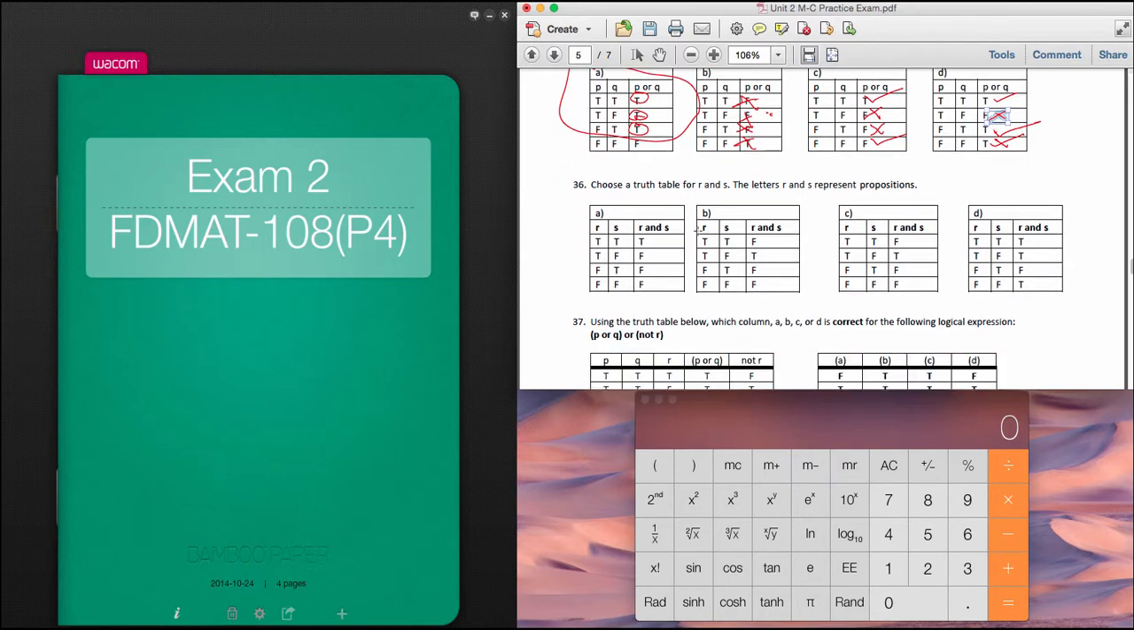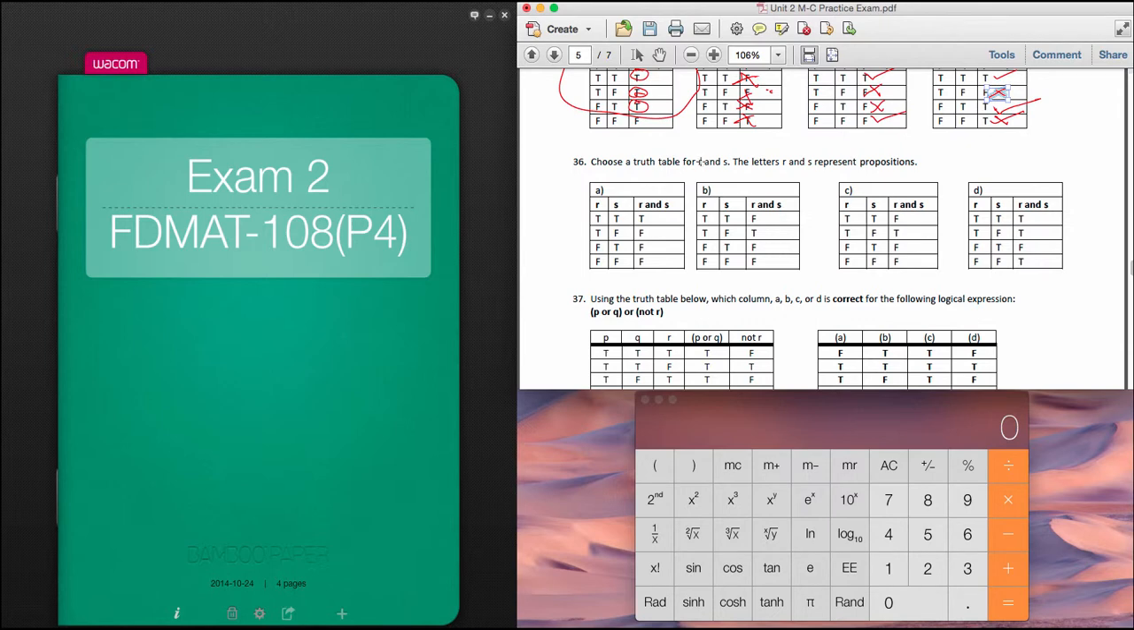All right, 36, choose a truth table for R and S. Now notice what we're looking for is and. Now remember, that is the Boolean operation, that's the focus. So if we're looking for and, our question should be, we want to find where both are true. If both are true, then my answer should be true. If either one is false or both are false, then my answer should be false.